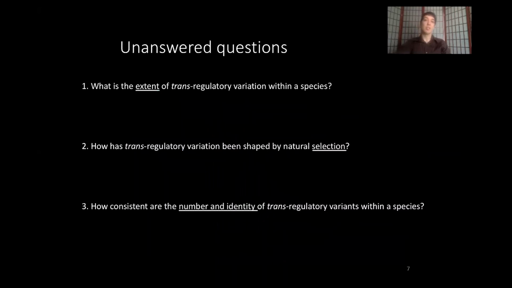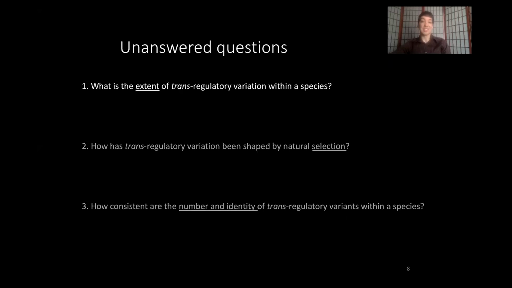All right. So we have a set of unanswered questions that we set out to try to address. The first is, what is the extent of trans-regulatory variation within species? Second, how has this regulatory variation been shaped by natural selection? And finally, how consistent are the number and identity of trans-regulatory variants within a species?